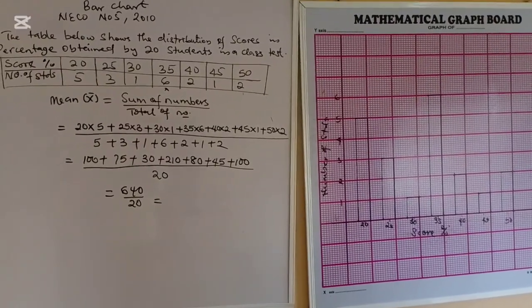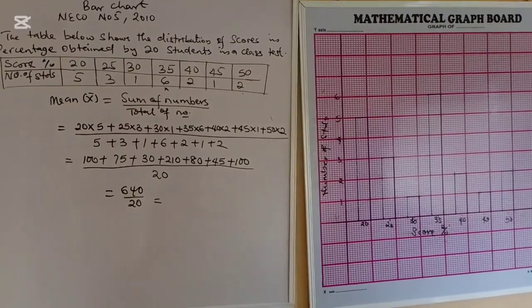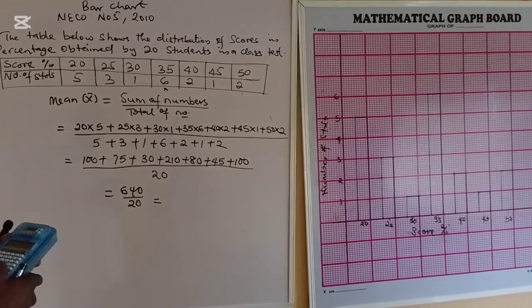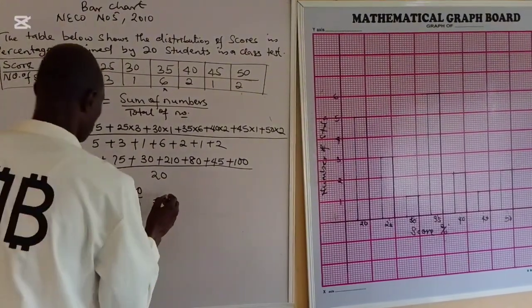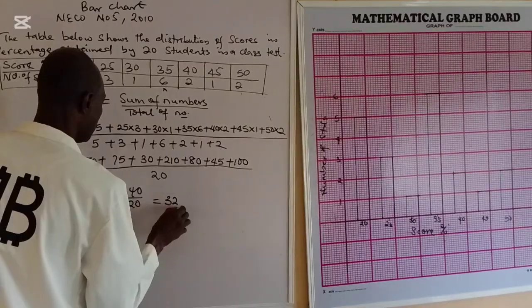Let's now divide the result by 20, it gives us 32. So the mean is 32.